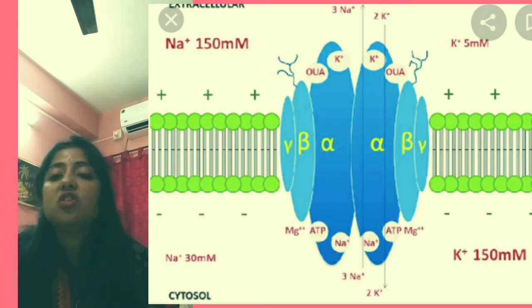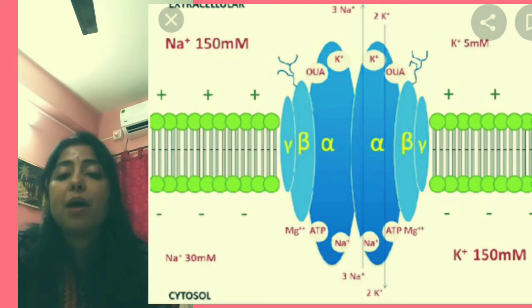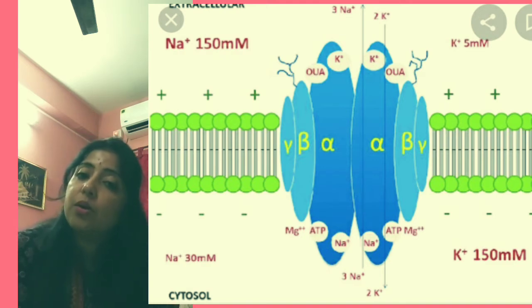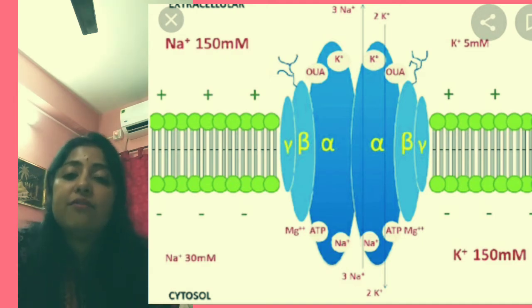So this is the picture of the sodium potassium pump, and its closing and opening depend on the permeability of the ions. Okay, so these things I have also completed. Now I am showing you different types of potential. That means how is the action potential created? From resting, how does the action potential change from the resting membrane potential? The pictures will be shown here and it will be discussed now.